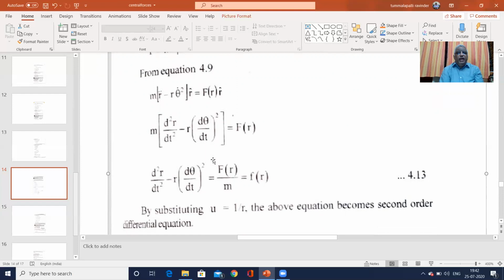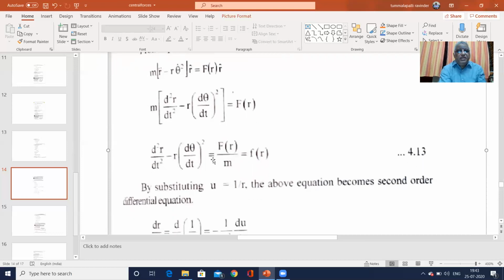By substituting u is equal to 1 by r, the above equation becomes a second order differential equation. This is a method used in differential equations. So we get d square r by dt square minus r (d theta by dt) whole square is equal to capital F of r by m, which is nothing but small f of r.